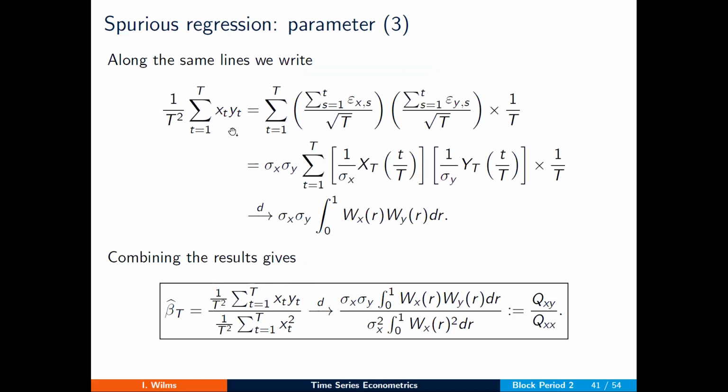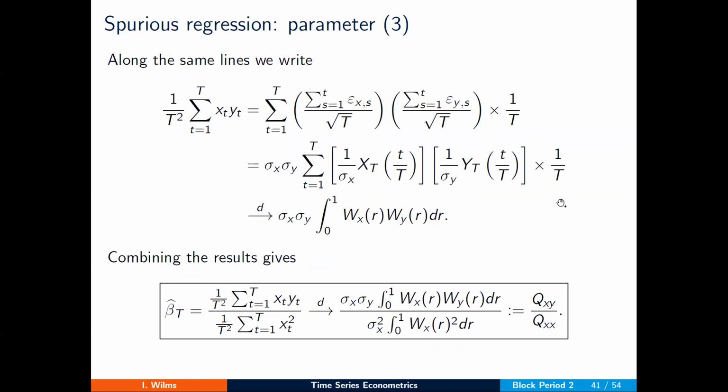Similarly, for the numerator, we have this over here. Start by rewriting xt as the sum of the errors until time point t. Similarly, for yt, rewritten as the sum of the errors until time point t. Both need scaling by root t in order to arrive at our scaled partial sum process.